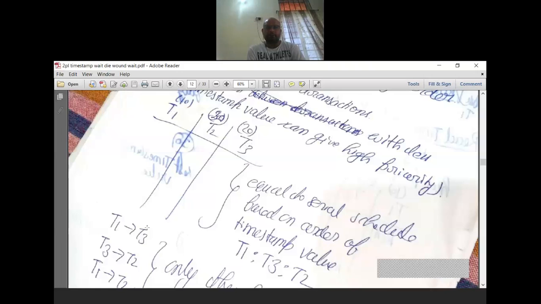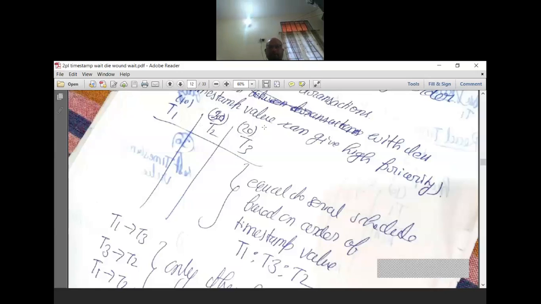So T1 to T3 and T1 to T2. That means from T1 to T2 as well as T1 to T3 I can go, because T1 has a lower timestamp, and from the lower timestamp the user can proceed towards the higher one. So you can see over here T1 timestamp is 10, T2 is 30. So we can go from T1 to T2, and the user can go from T1 to T2 in the conflict. Similarly, T1 has timestamp 10 and T3 has timestamp 20.